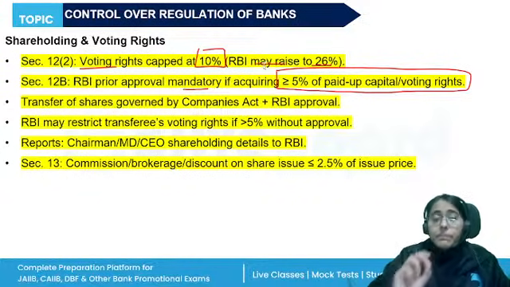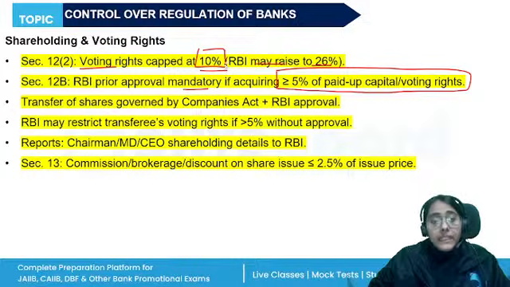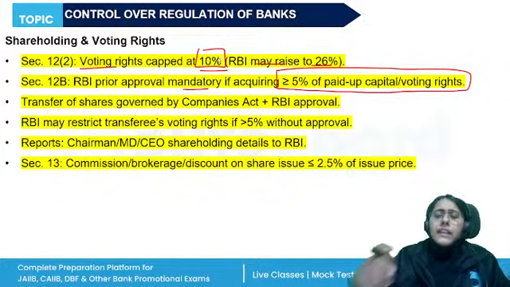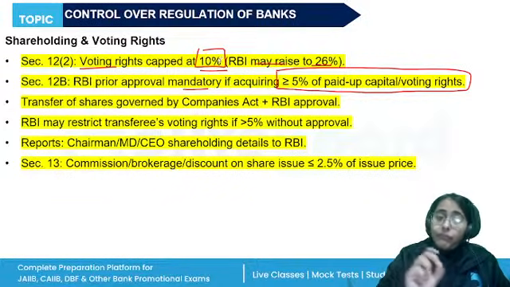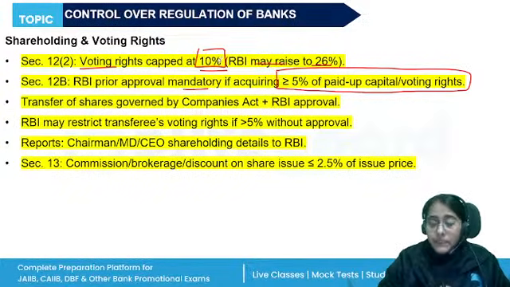All right, so remember these points. Voting rights is capped at 10%, but if more than 5%, RBI's approval is required. There is no ceiling on the shareholding, but if more than 5% of the paid up capital, then RBI's approval is required, right? And it can be increased to 26%.